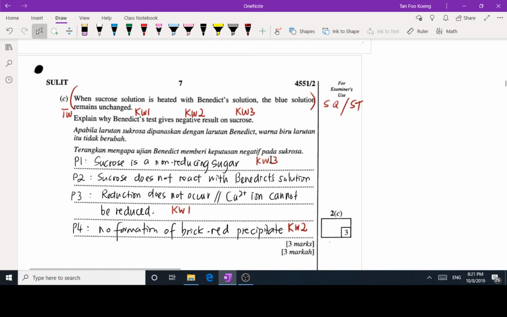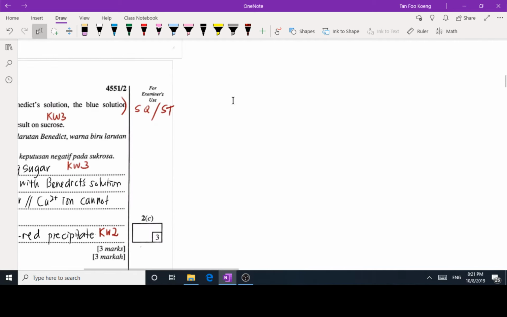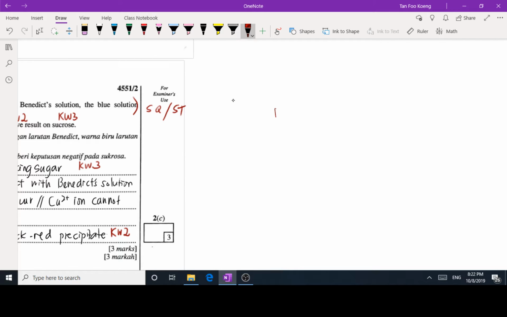Now let's continue with C. When sucrose solution is heated with Benedict solution, this is used in food tests to determine the presence of reducing sugar. So let's recap. What are reducing sugars? Basically, reducing sugars are reducing agents. They have the ability to reduce Cu2+, which is blue in color, to a Cu+ compound, which is a brick red precipitate.